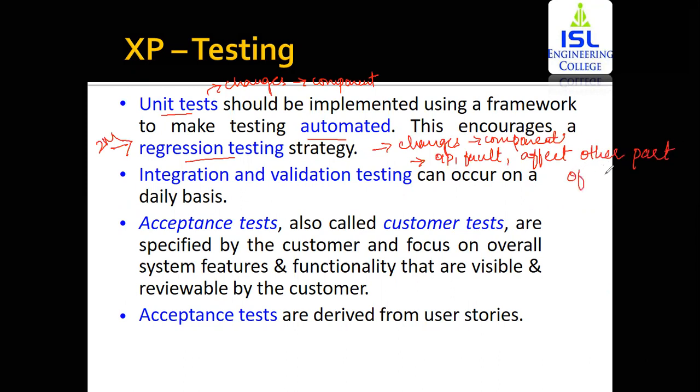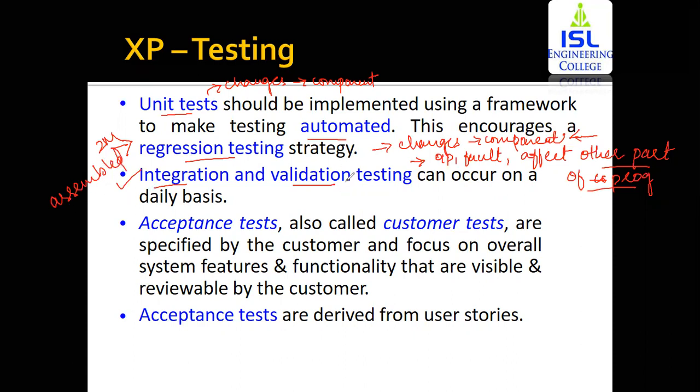Now how does it affect the other part of the program? A component might take input from one component and give output to another component. So if you have any bug within the component that you have changed, it is going to affect the other parts of the program also. The next is you're going to perform integration and validation testing. As multiple components are developed, each needs to be assembled all together. That is called integration.